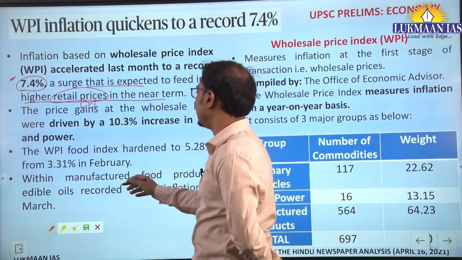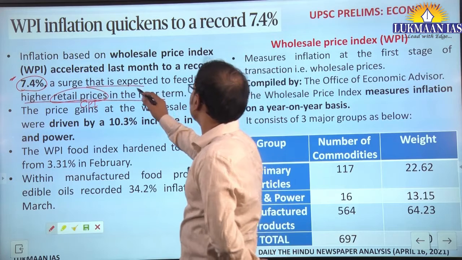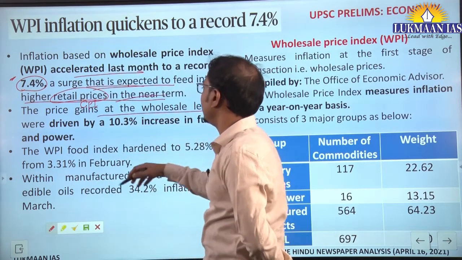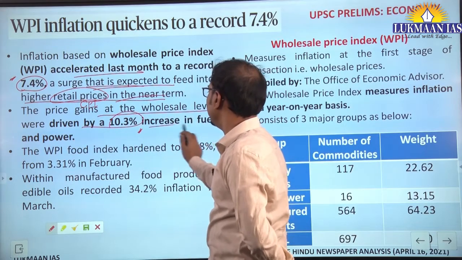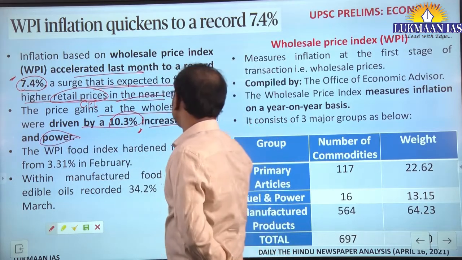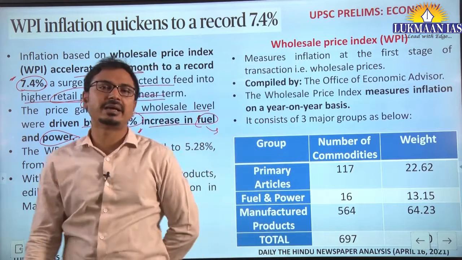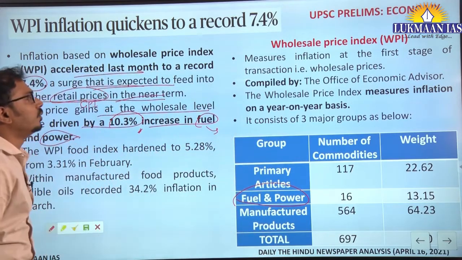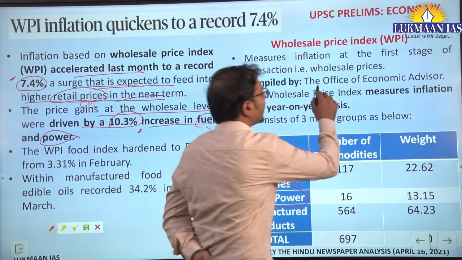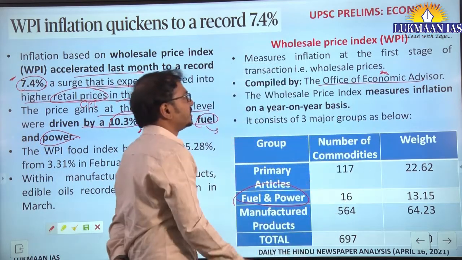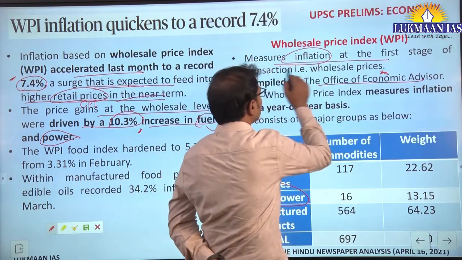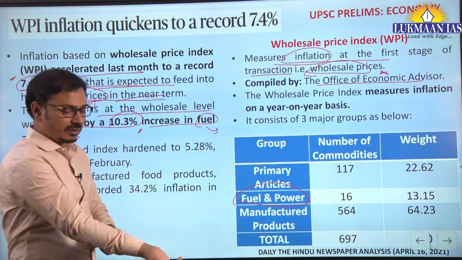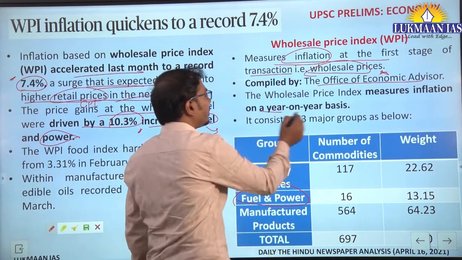The reason is that the price gains at the wholesale level are driven by a 10.3% increase in fuel and power. So this particular section of the wholesale price index, fuel and power, has increased. We'll see the basics about this wholesale price index. This is compiled by the Office of the Economic Advisor. This basic information is important. It measures inflation at the first stage of transaction, that is wholesale prices. Now this wholesale inflation is measured on a year basis.